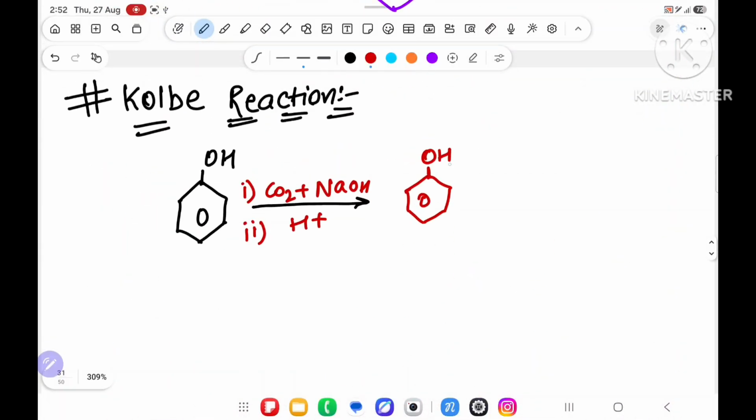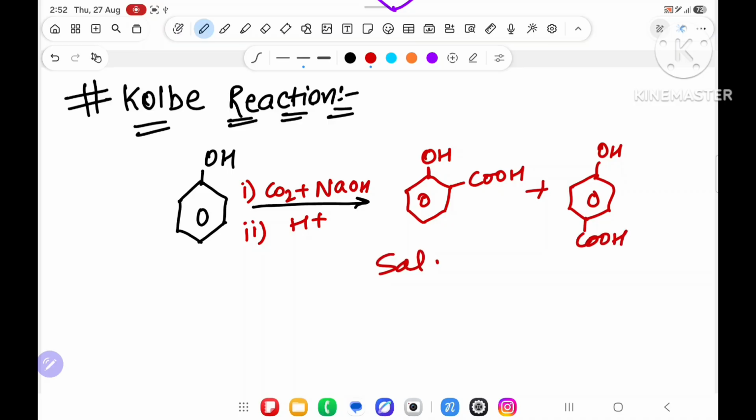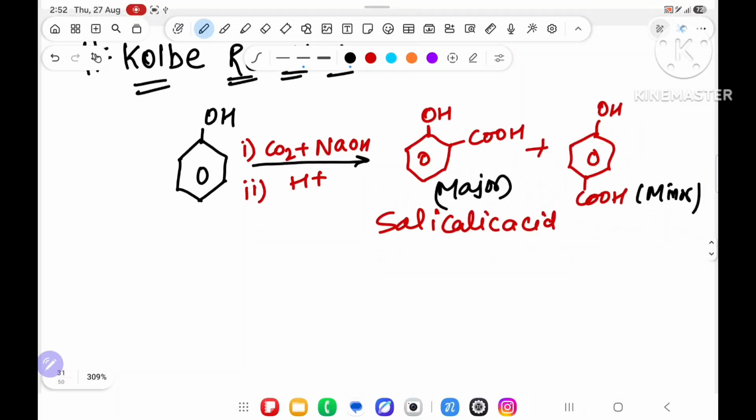Over here CHO is adding; over here COOH is adding. This is known as salicylic acid. Now salicylic acid, this is major. Again I told you, in Kolbe and Reimer-Tiemann, ortho will be the major, para will be the minor.